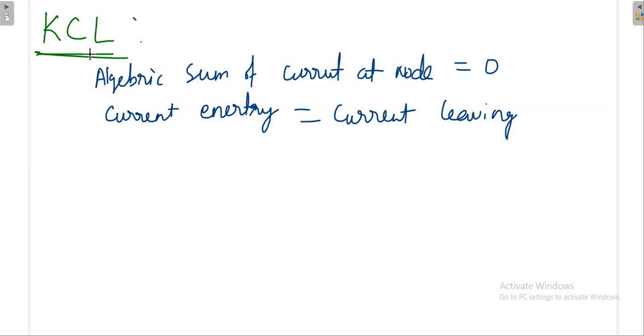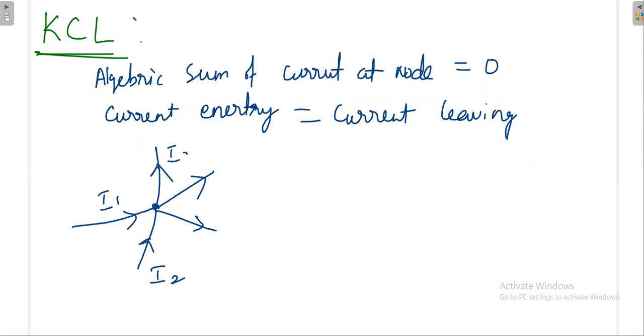Because whenever there are loops, there may be nodes also in the circuit. Whenever you have a node, there may be some incoming branches and some outgoing branches. Say these are I1, I2, I3, I4, I5.